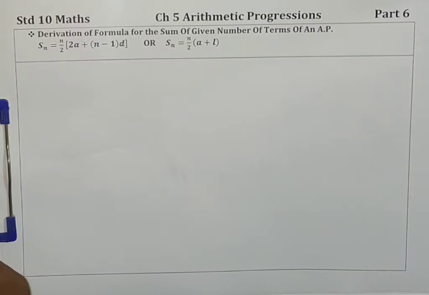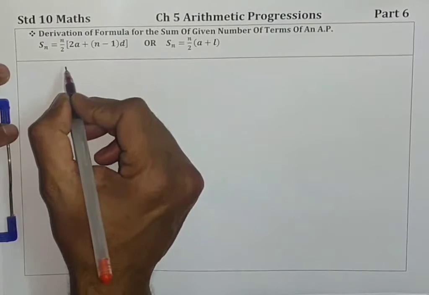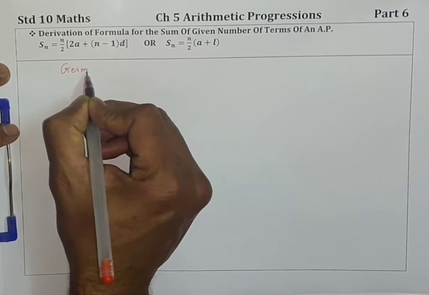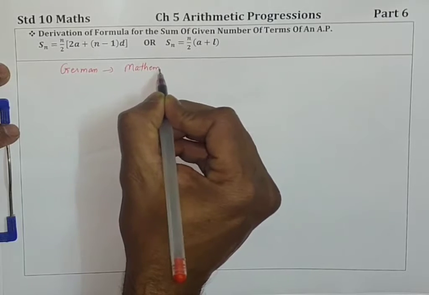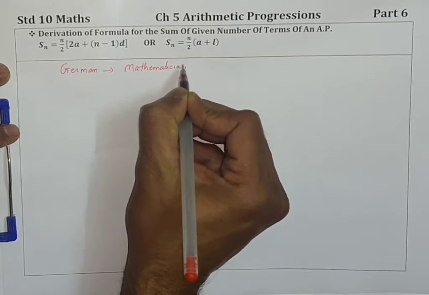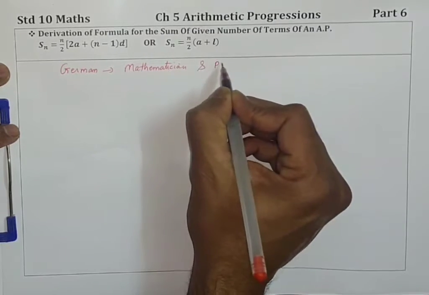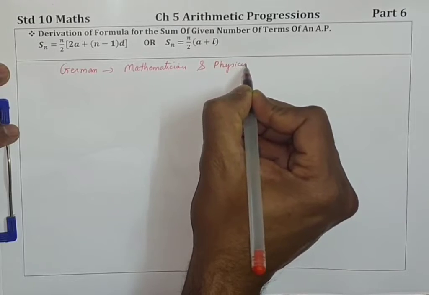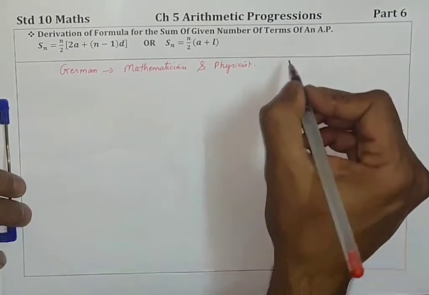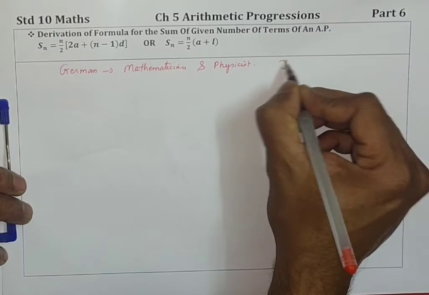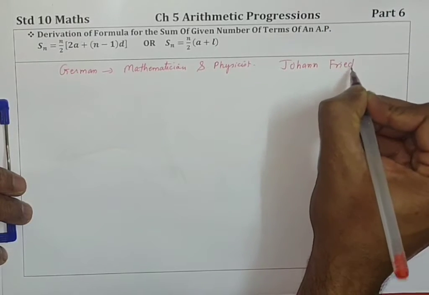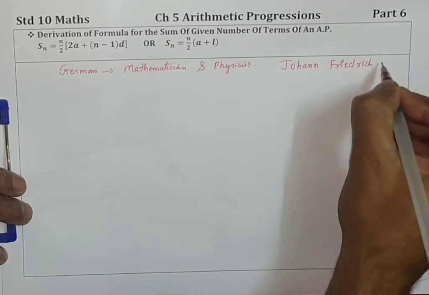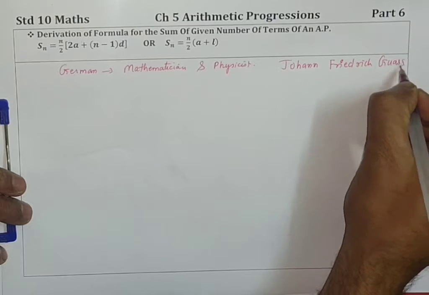Okay children? Now, children, a German mathematician and a physicist, whose name was Johann Friedrich Gauss.